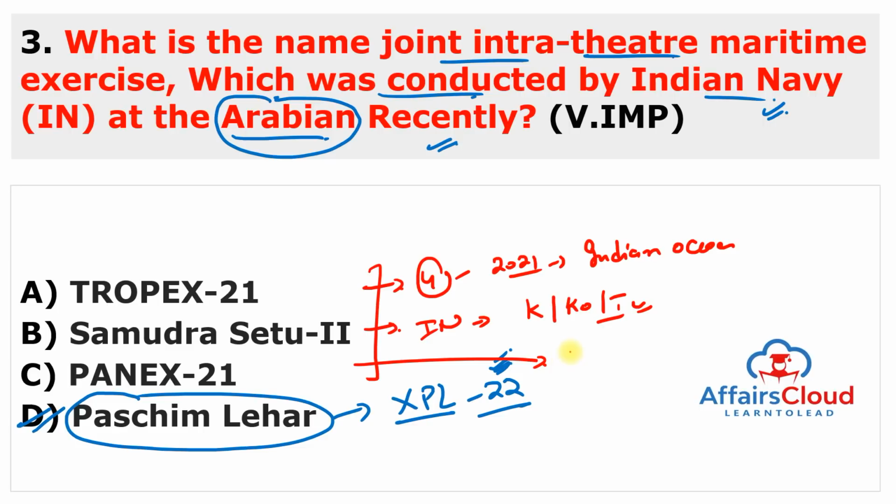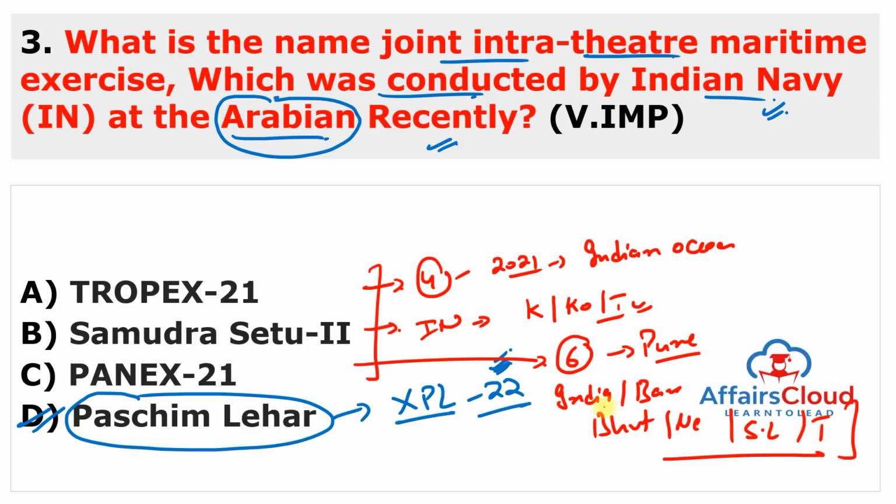This is 6 countries exercise, very important, and this was happened in 2021 in Pune, Maharashtra. The countries are like India, Bangladesh, Bhutan, Nepal, Sri Lanka and Thailand. These 6 countries participated under this exercise. So remember other exercise, these are very, very important.